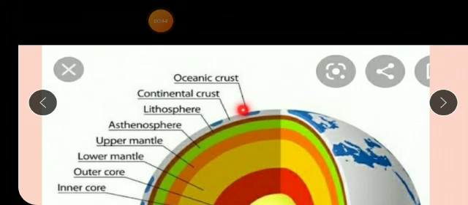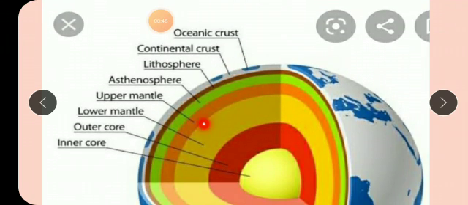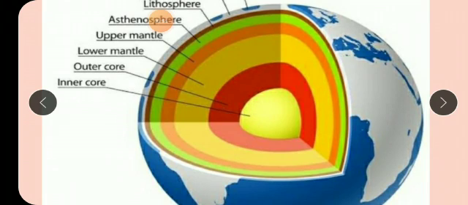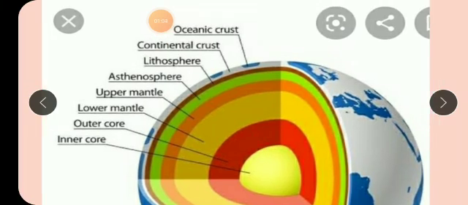As you go inside, you get the mantle, the layer after the crust. And as you go deeper inside, you get the inner core, and outside it is the outer core. So we can say that the earth has the topmost layer, the crust. As you go inside that layer, it is the mantle.